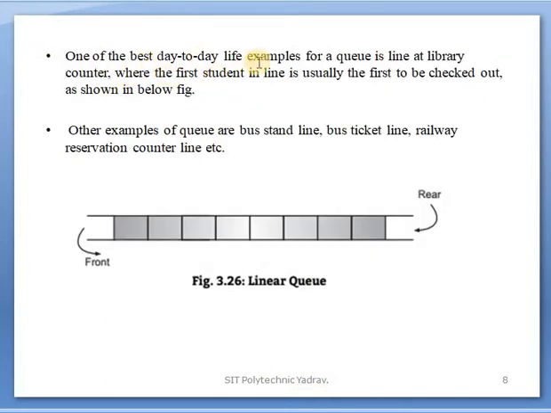One of the best day-to-day life examples of a queue is a line at a library counter, where the first student in the line is usually the first to be checked out, as shown in the figure below. Other examples of a queue are the bus stand line, bus ticket line, railway reservation counter line, etc. Many examples are there where queues are used. In that example, there is the front and the rear; through the rear elements are added, and through the front elements are deleted.